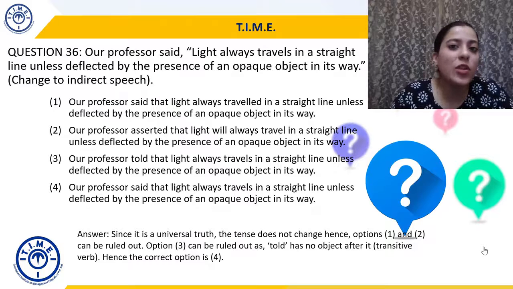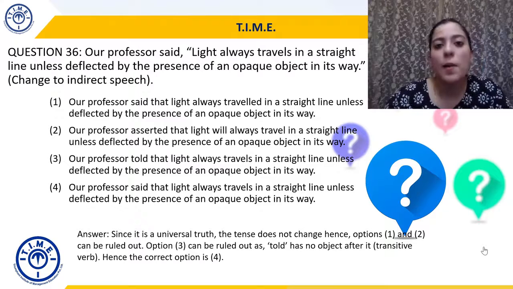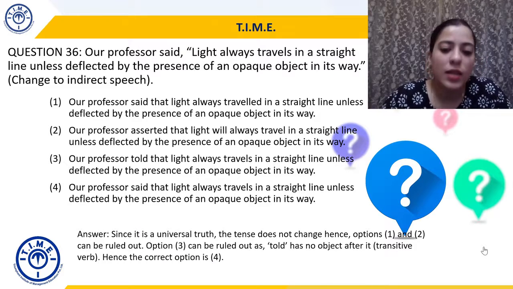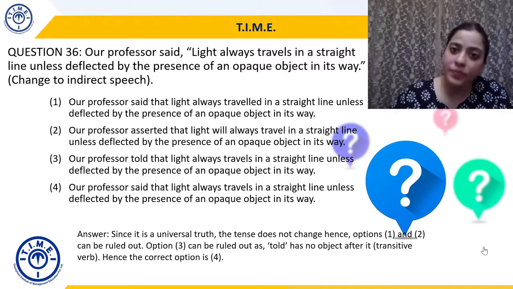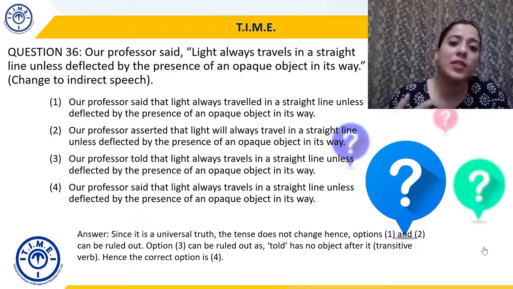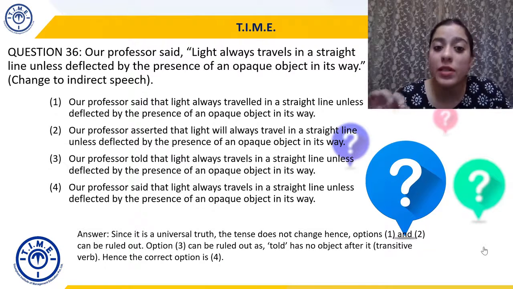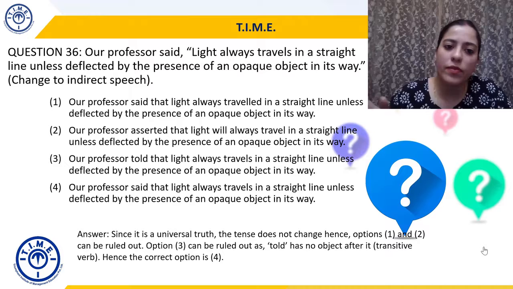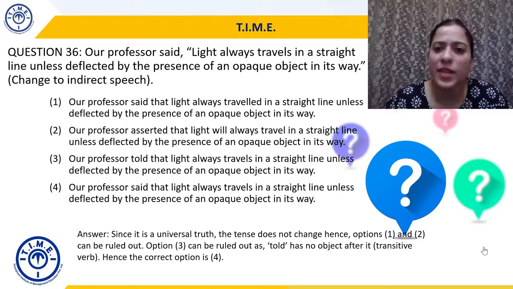So, because it is a universal truth, what is a universal truth? That light always travels in a straight line. Because it is a universal truth, the tense of this will not change. You will not change the tense because this is true in all time. It's a universal truth. So the tense will not change. इसीलिए हम option 1 and 2 को eliminate कर सकते हैं, because they have said light always traveled, light will always travel, and that's why we can eliminate that. So option 1 and 2 can be eliminated right away.